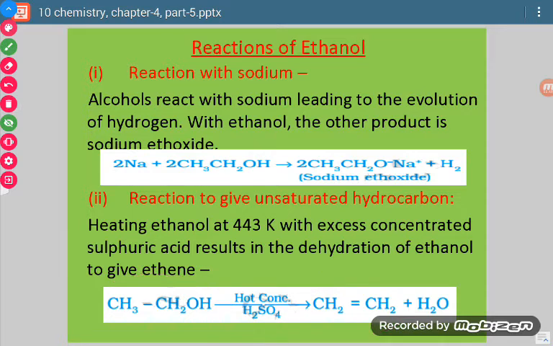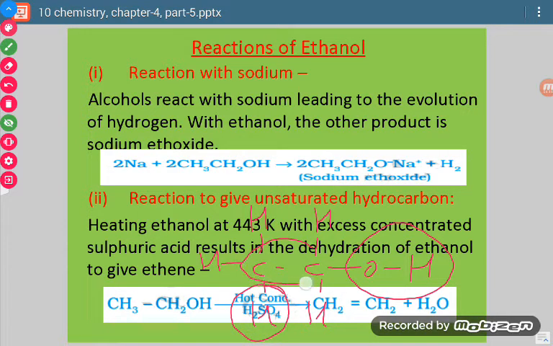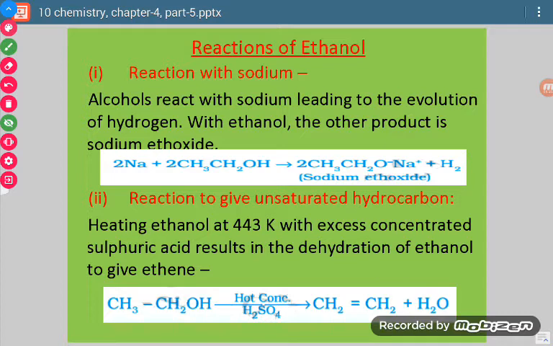What happens now? See, ethanol we can write like this. It is a chain of two carbon atoms. Each carbon is bonded 4 times. First carbon is bonded with 3 hydrogens. Another carbon is bonded like this. From one carbon the OH group goes out, and from the second carbon one hydrogen goes out. Then there is formation of a double bond between these two carbons, and these two carbons are left with two hydrogens each. So there is formation of CH2=CH2, ethene, and water is also formed.